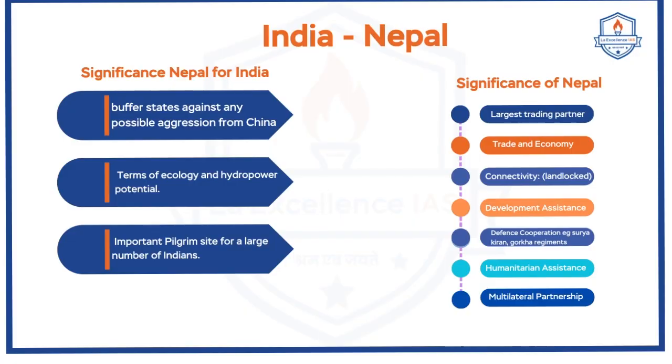As a bordering state, Nepal will act as a buffer state for any possible aggression from China. So, geographically, it acts as a geopolitical buffer state. Now, in terms of ecology and hydropower potential, many of the perennial river systems originate in the Himalayas, especially in the Nepal area, and it is very important from the infrastructure perspective, especially hydropower.